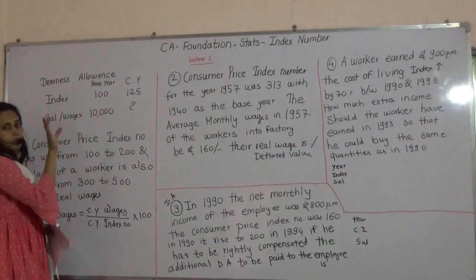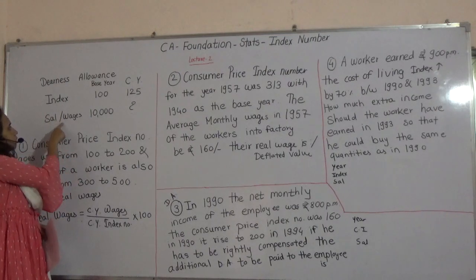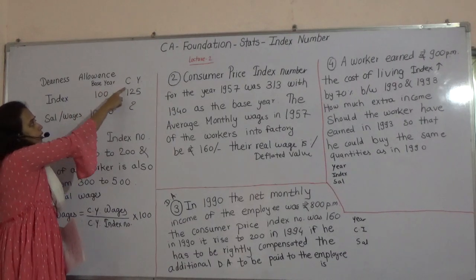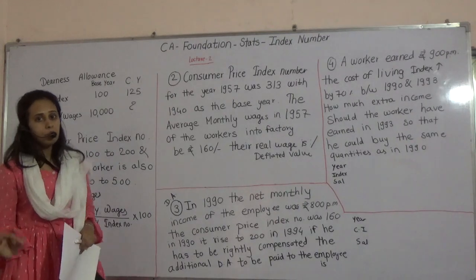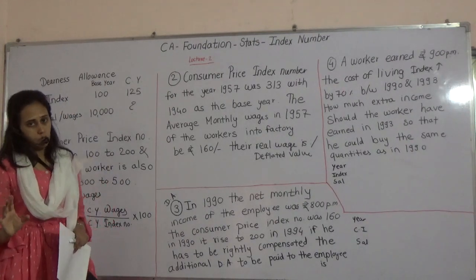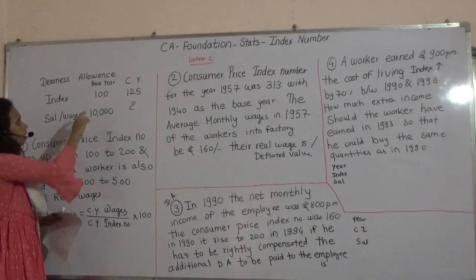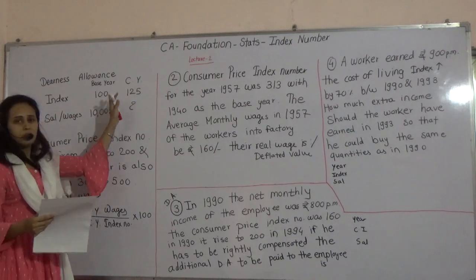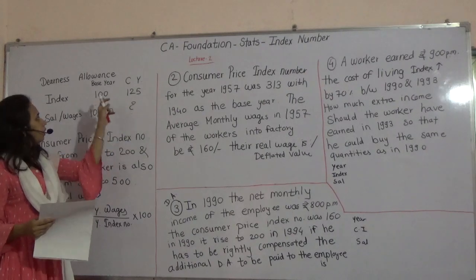So generally what they will do, they will give you index number, salary or wages, whatever the person is getting, base year, current year information they will give. In this case you have to simply do cross multiplication. Generally base is 100 and current year they have given 125. I have just assumed one problem over here. We will discuss regarding it.